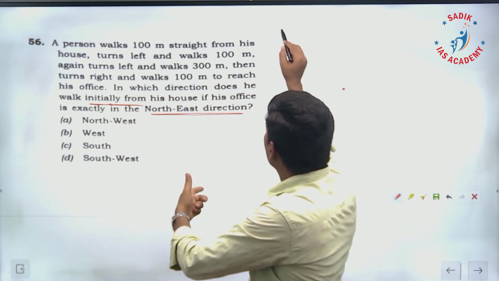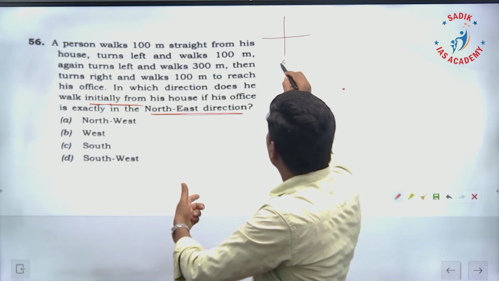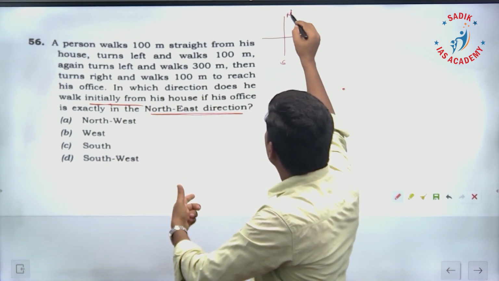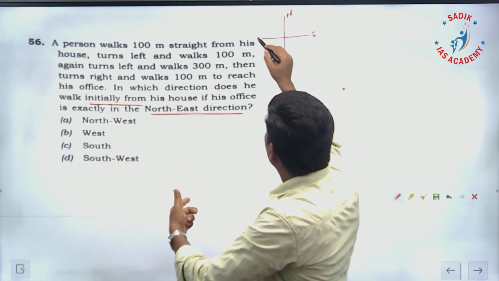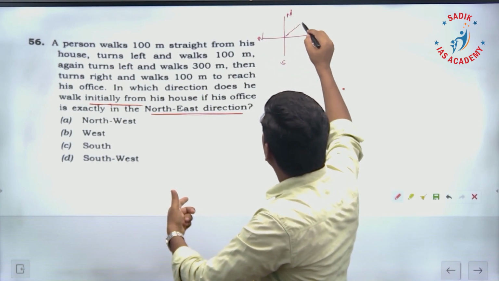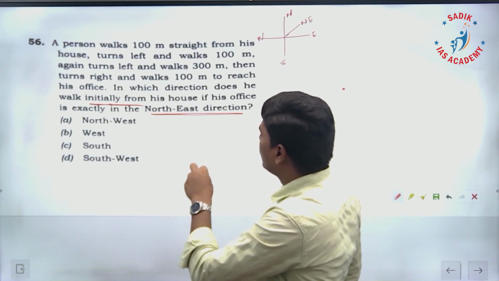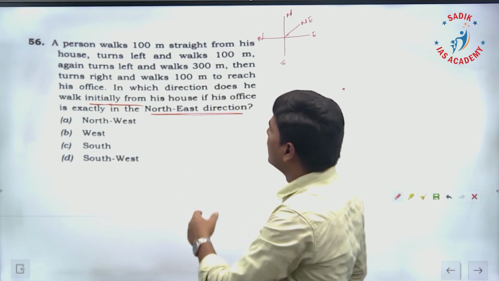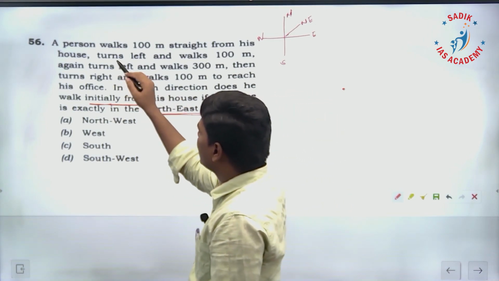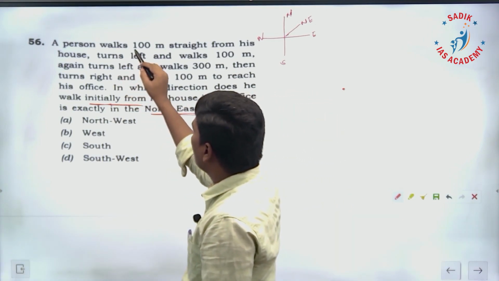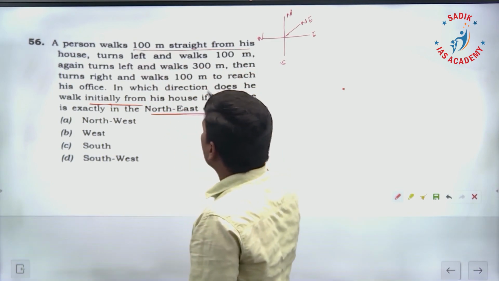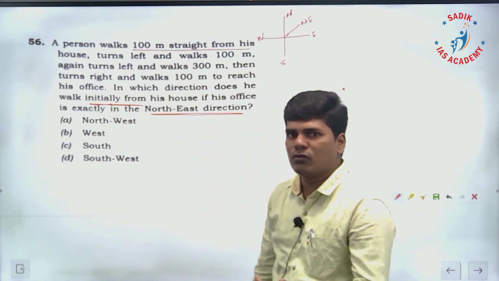Okay, we know this is south, north, east, west. This is northeast, right? With respect to his house, the office is in the northeast direction. The question initially they have said: a person walks 100 meters straight from his house. In which direction? That they didn't give.